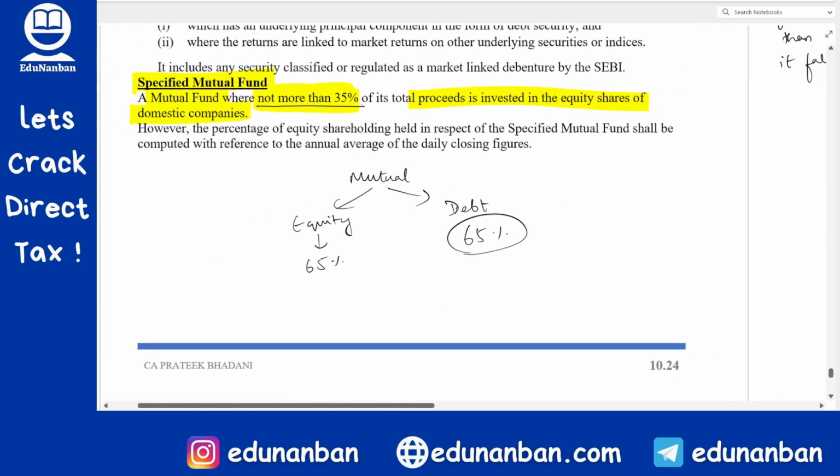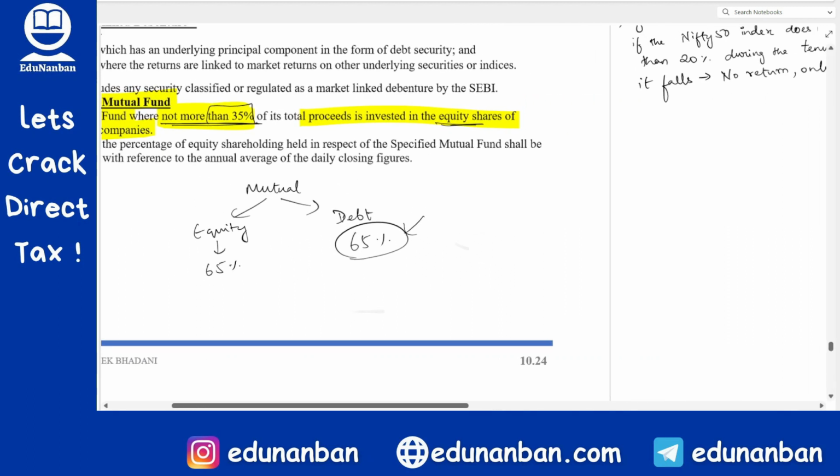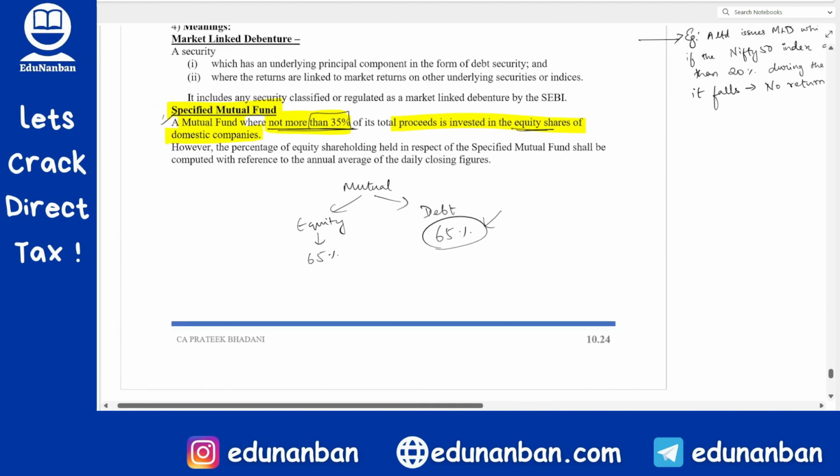Now in this case, see here, a mutual fund where not more than 35% is invested in equity. So maximum equity percentage is how much? 35%. It means what? Minimum debt percentage is how much? 65%. Maximum 35 equity. It means minimum 65 debt. It means specified mutual fund is nothing but a debt mutual fund.